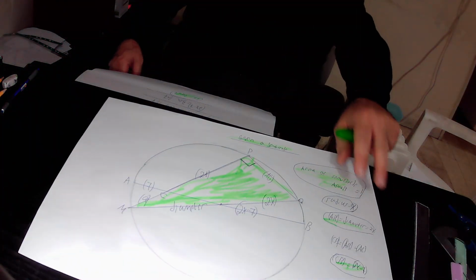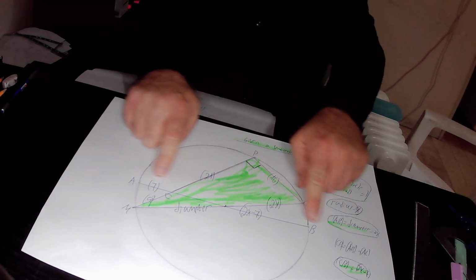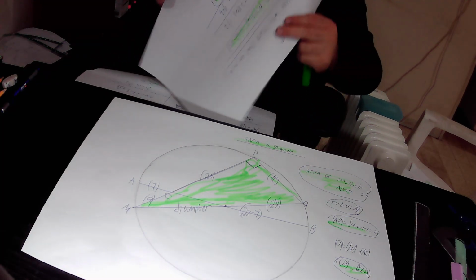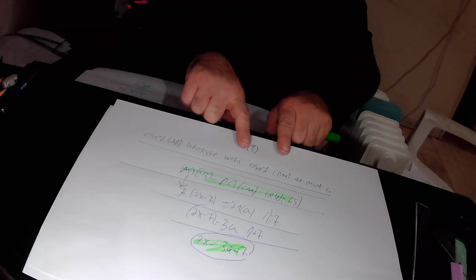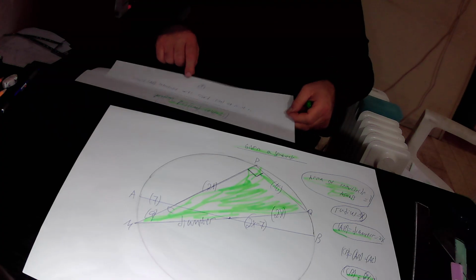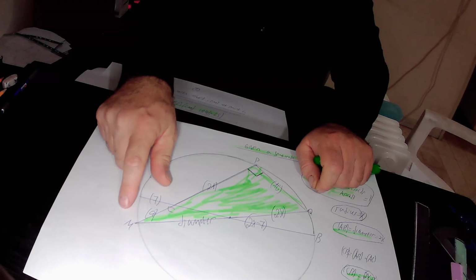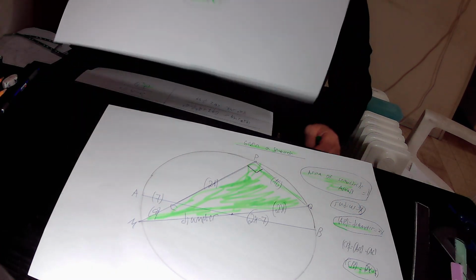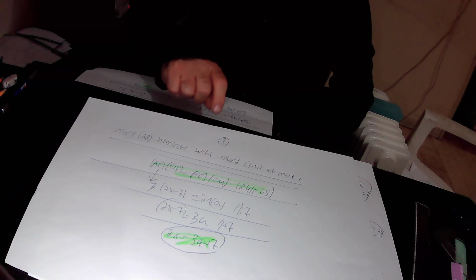In our drawing, chord AB intersects with chord PM at point C. Therefore, according to rule 65, the following equation is true: AC times CB equals PC times CM.